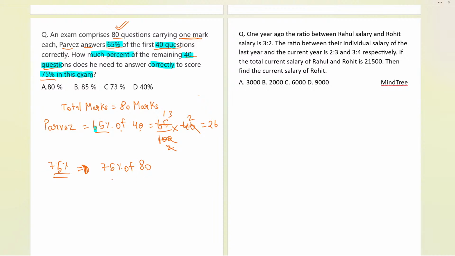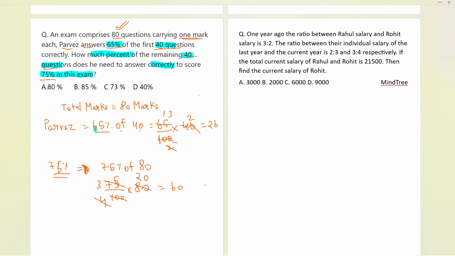That will be 75 divided by 100, of means multiply, 80. 25 times 3 is 75, 25 times 4 is 100, so it will be 60. So 60 marks are required in order to score 75% marks. Okay, so that is the part.